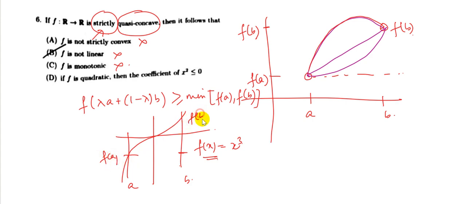This is f of b. So it lies above the minimum value of f(a) and f(b). So that means this is a strictly quasi-concave curve.